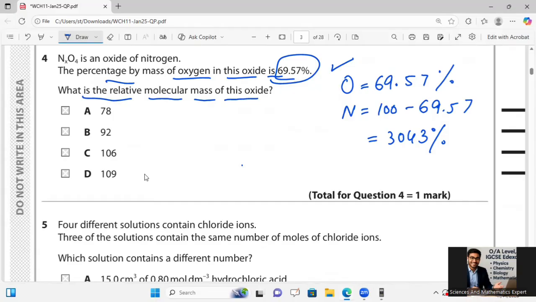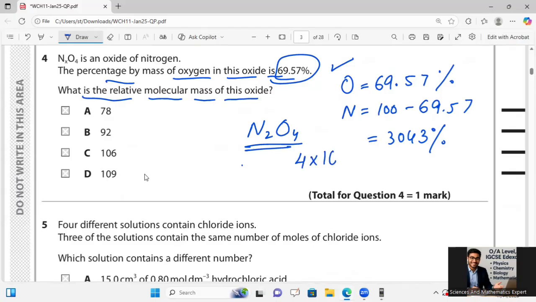So the mass of oxygen, 4 into 16 gives 64, to get the overall mass. So the formula becomes N2O4.